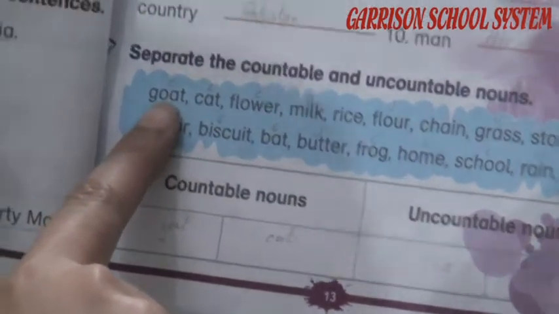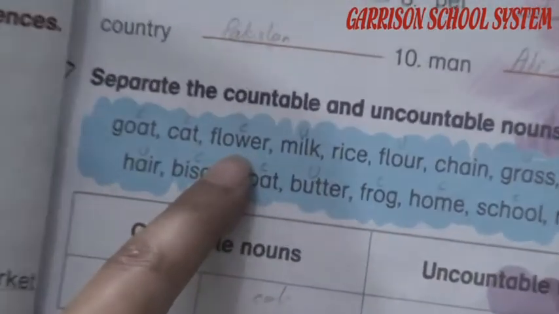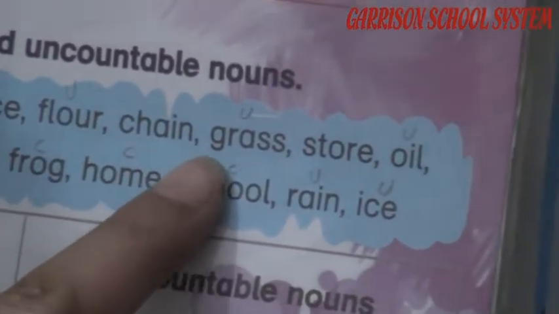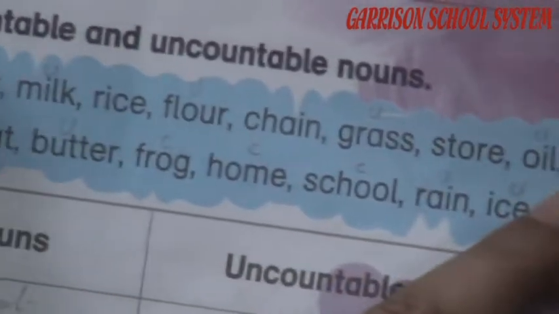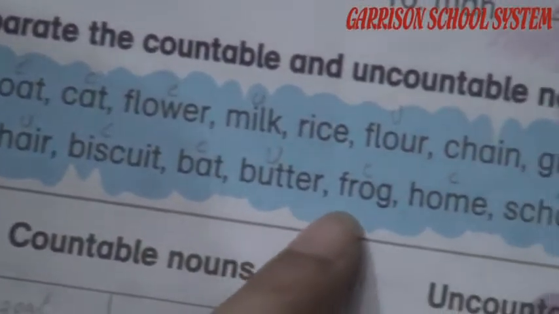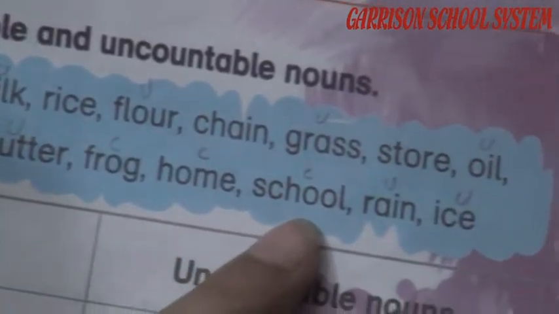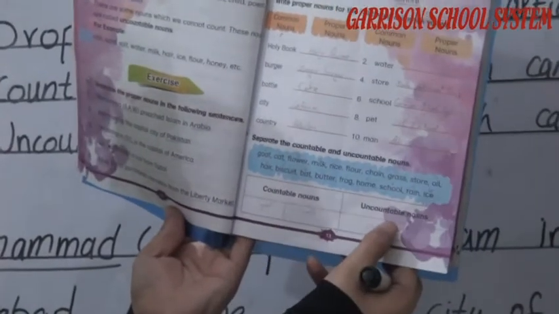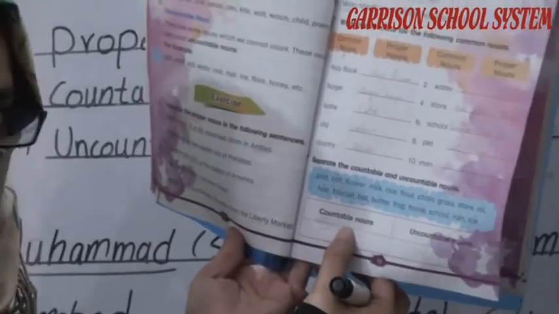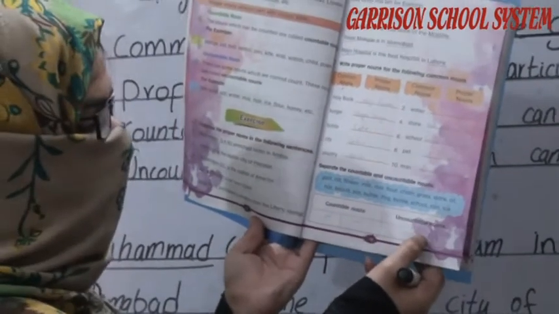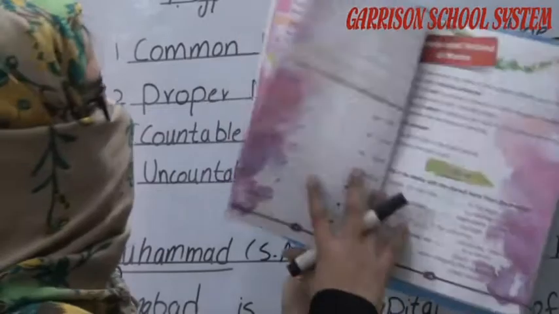Like goat, cat, flower, milk, rice, floor, chain, grass, store, oil, hair, biscuit, bat, butter, frog, home, school, rain and ice. Now you have to complete this exercise by putting the countable nouns and uncountable nouns. The things which can be counted, जो गिनी जा सके वो countable में लिखेंगे और जो cannot be counted we have to put in the uncountable nouns.